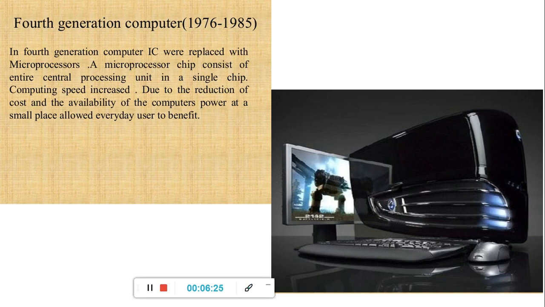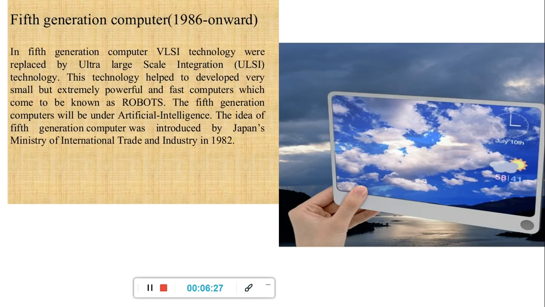And the last but not least is the fifth generation computer. In the fifth generation computer, VLSI technology was replaced by ultra large scale integration, that is ULSI technology.